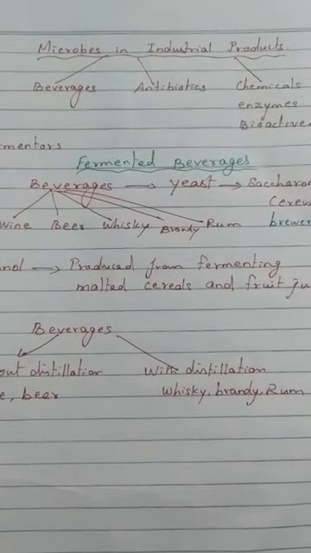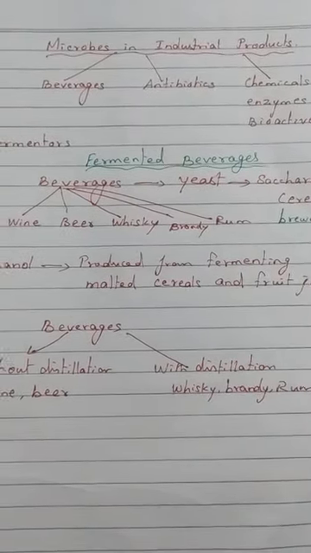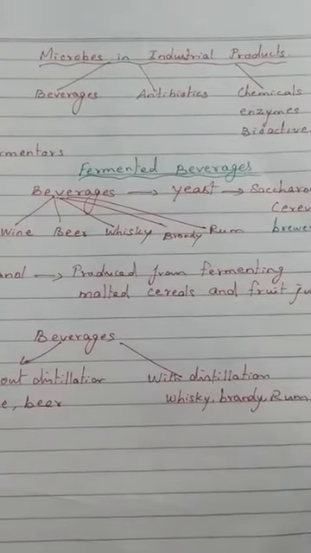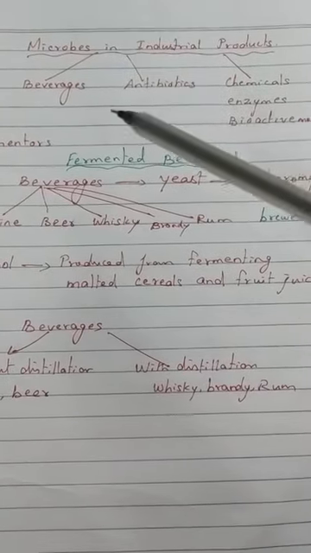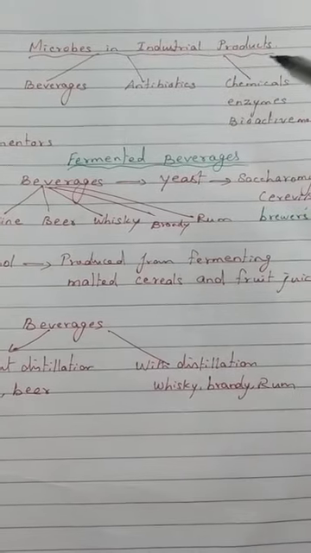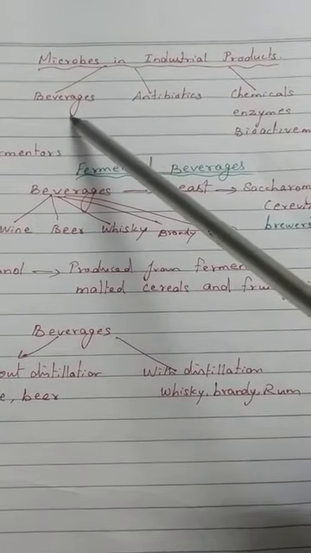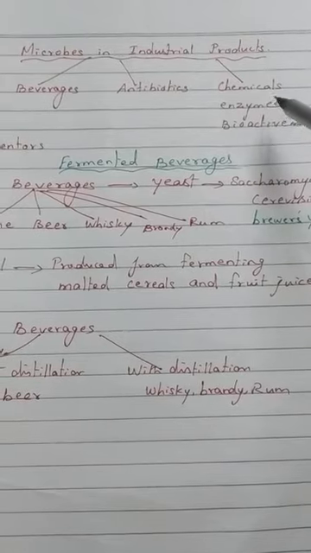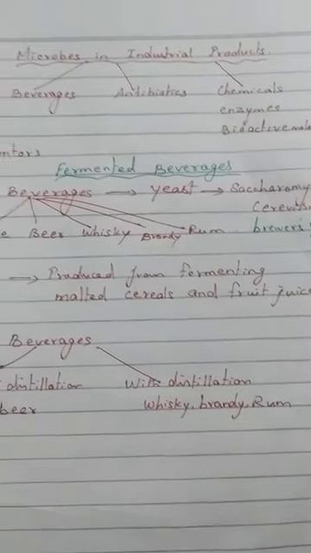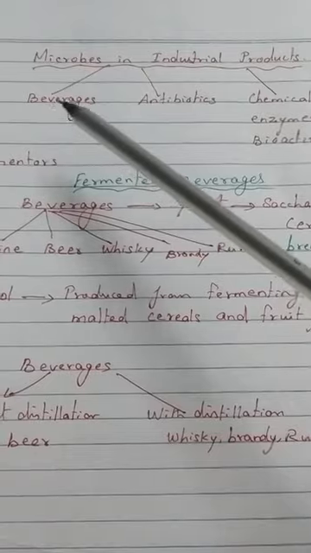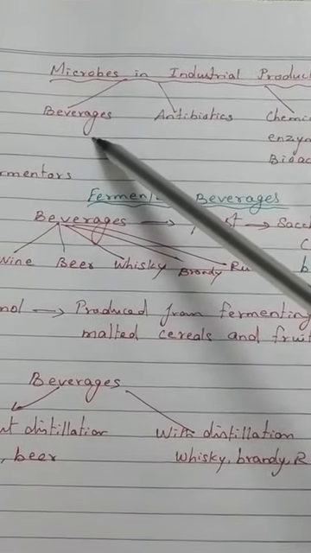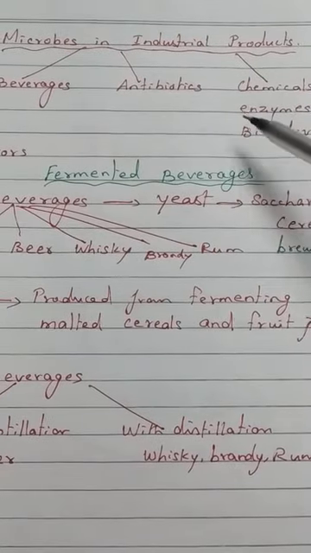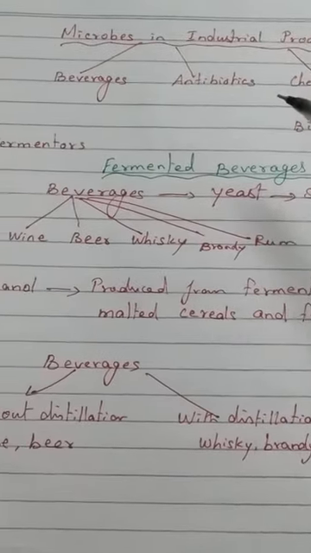Dear children, let us start the next topic, microbes in industrial products. Microbes are also used in synthesizing many industrial products like beverages, antibiotics, chemicals, enzymes, and bioactive molecules.